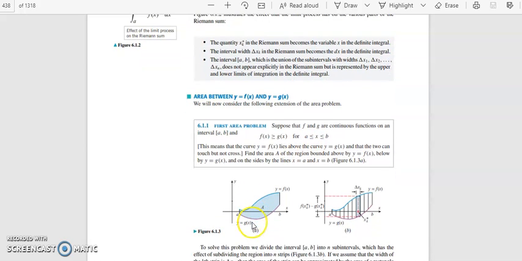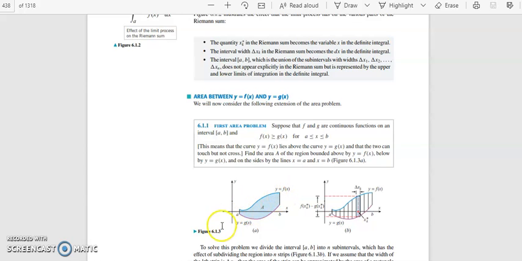That means the curve y equal to f of x lies above the curve y equal to g of x, and the two can touch but do not cross. So the graph of f of x never goes below that of g of x. They can touch each other but they will not cross. So you will have f of x greater than or equal to g of x.